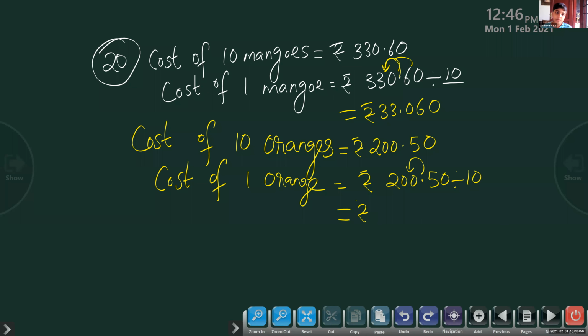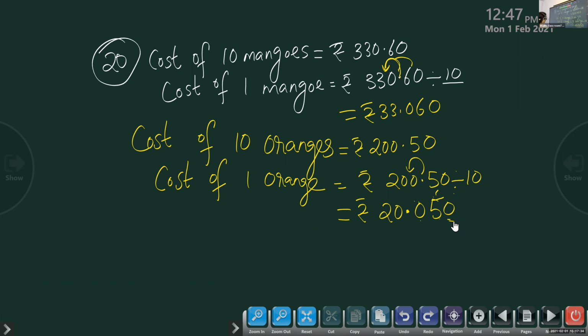Rupees 20.050. Children, after the decimal, there is a zero that has value. Don't remove that zero. After the decimal, on the right side at the end, if you remove it, there is no problem. But here, after the decimal point, in front of 5, you cannot omit that zero. That is very important. So if you write 20.05 also, it's okay. If you don't write the last zero, no problem.